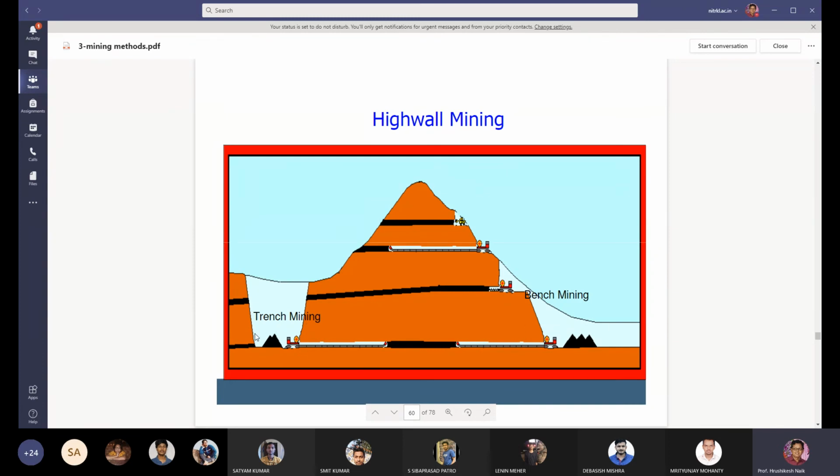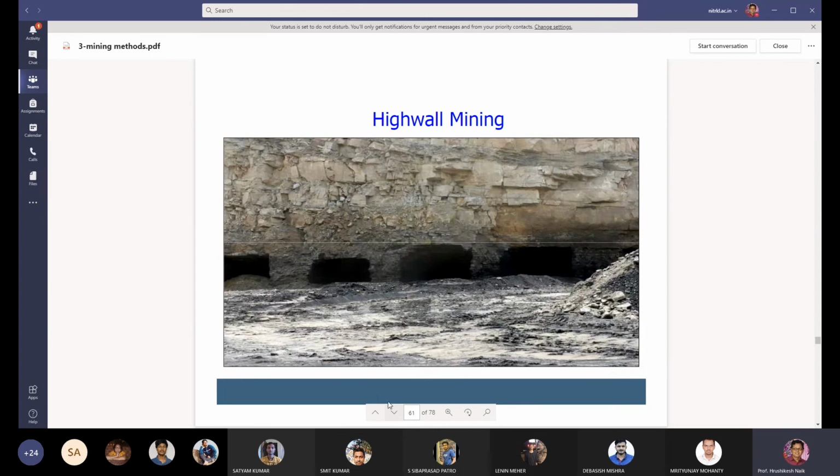This side it is bench mining. This side is trench mining. So in high wall mining, these are the holes driven. These are the holes from which the coal is taken out with the help of a high wall miner. This is the coal seam, thin seam, and this is the high wall. Below the high wall, the coal seam is there.